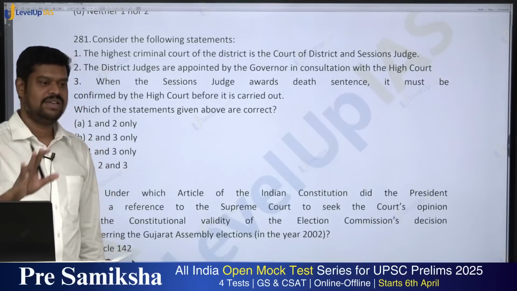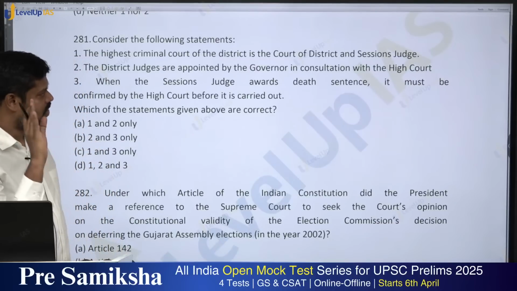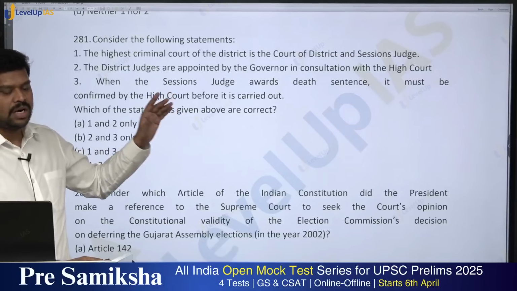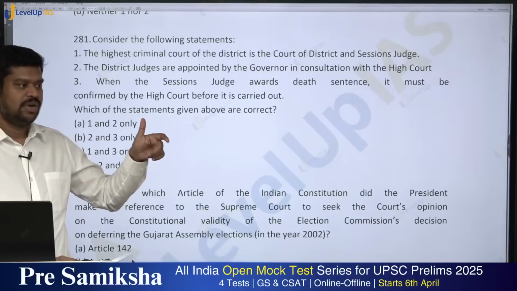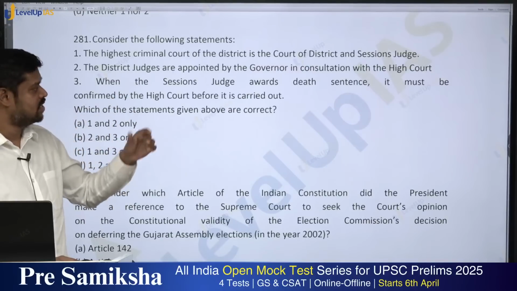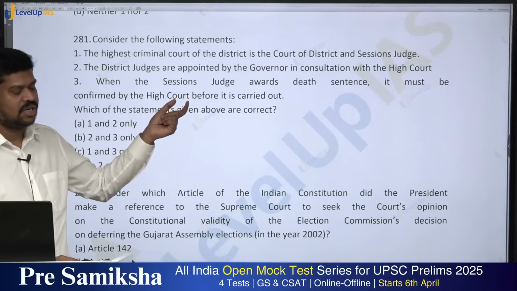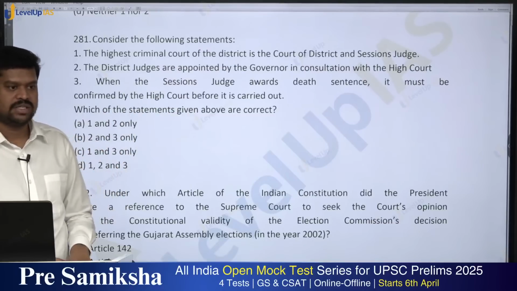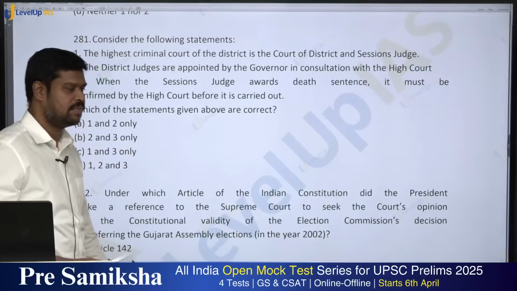See, the highest court in the district is called the court of district and sessions judge. Now why? Because the same person, when he is hearing a civil case, is called a district judge, and the same judge when he is hearing a criminal case is called a session judge. So this particular statement is right only. Okay.